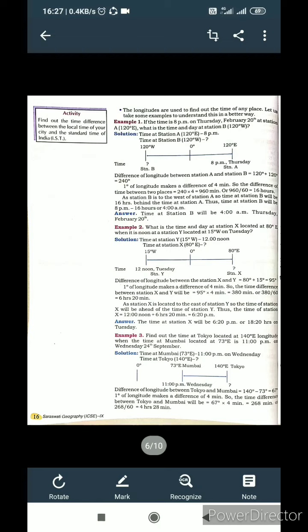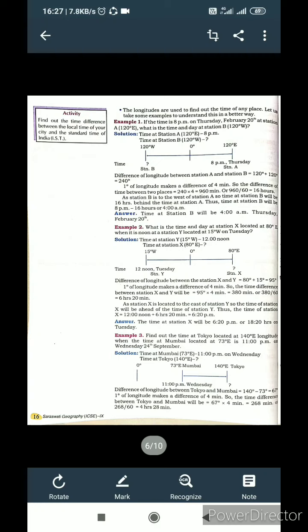This is the answer that we have got. On the west side we have to subtract, go behind, on the east side we have to go ahead, and at 0 degrees we have to mention the equator, and we put it as green, which means time. The right hand side is the east, we have to add, and the left side is west, that we have to subtract.